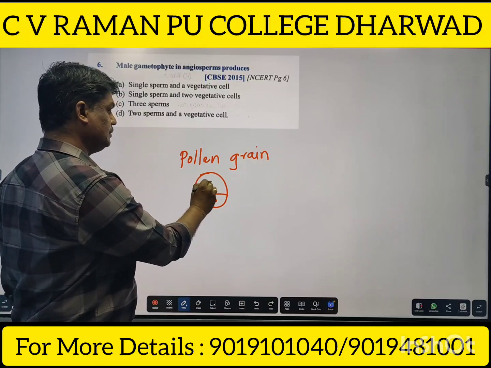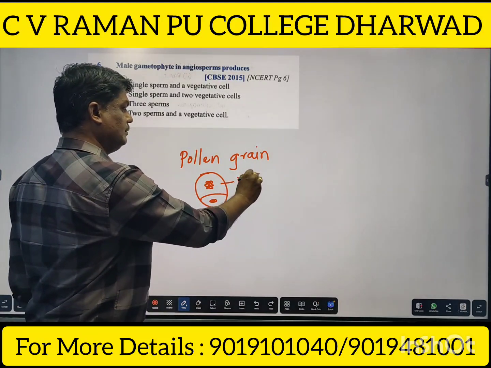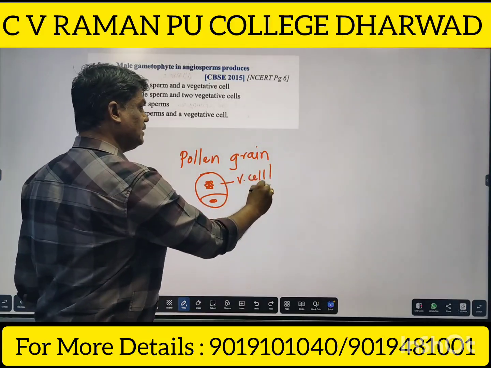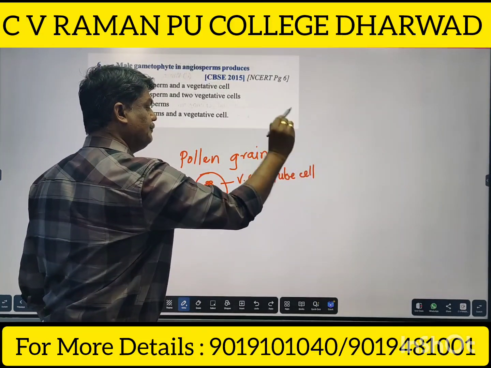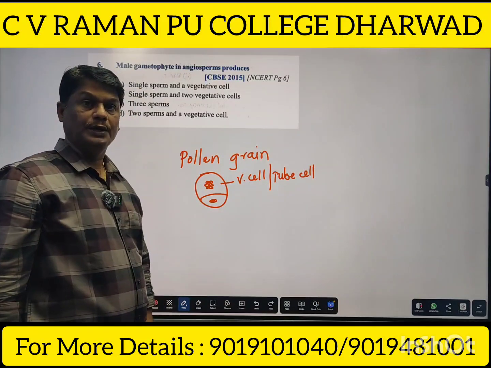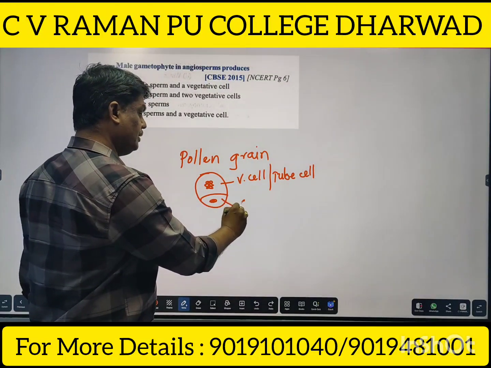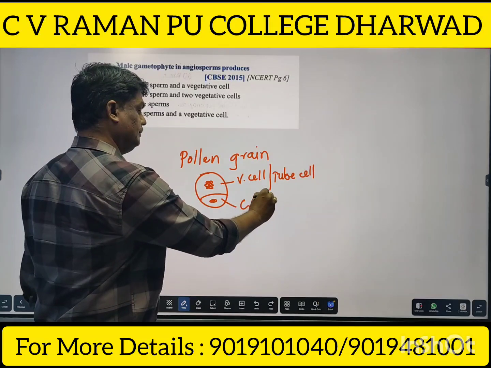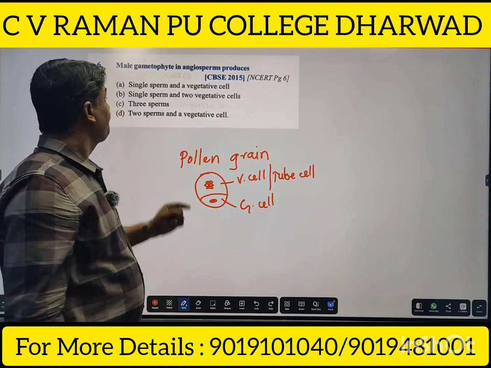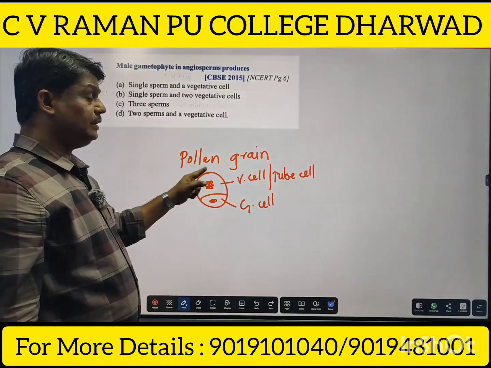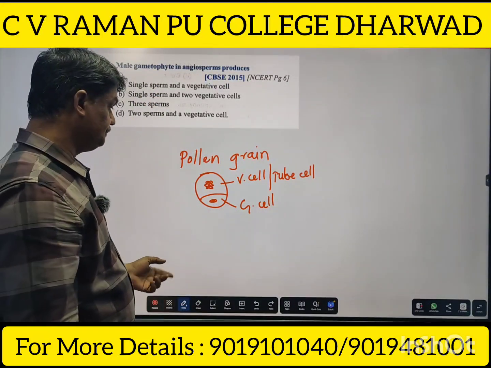One is the larger vegetative cell, also called the tube cell because it forms the pollen tube, and the smaller one is called the generative cell. Okay, it is a 2-celled pollen grain. Male gametophyte is nothing but pollen grain because it produces male gametes.